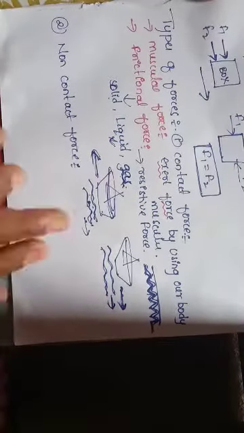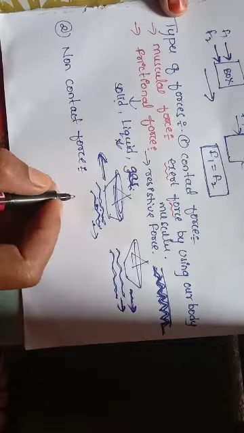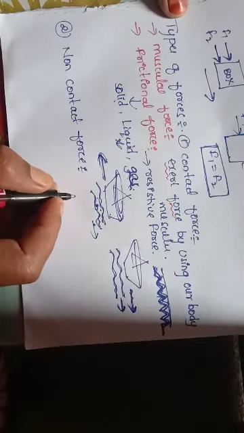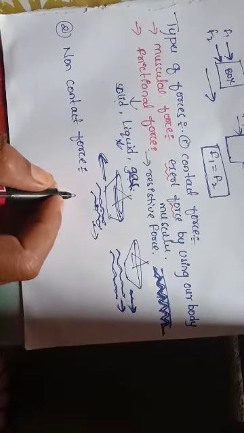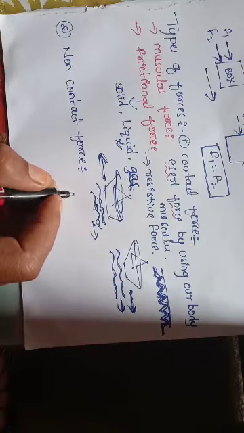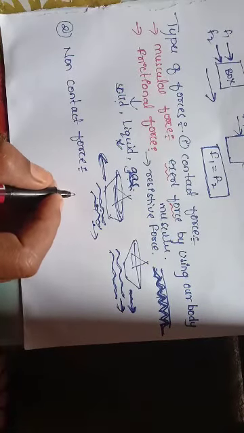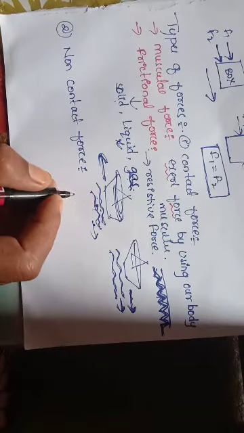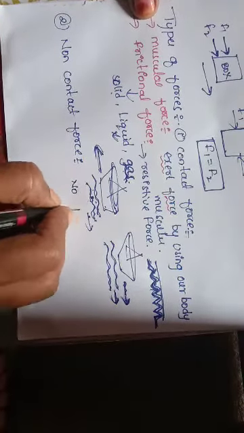So what is non-contact force? First of all, let us define. The force which results when there is no direct physical contact between objects is known as a force at a distance, field force, or non-contact force. So here there is no physical contact.